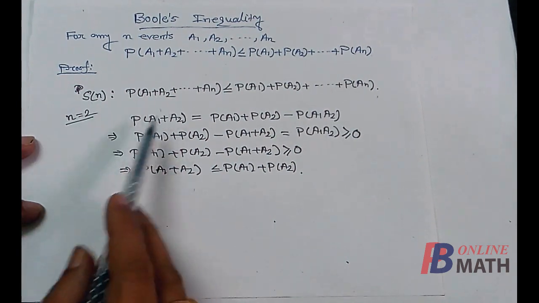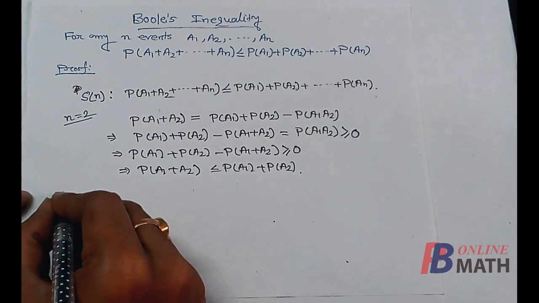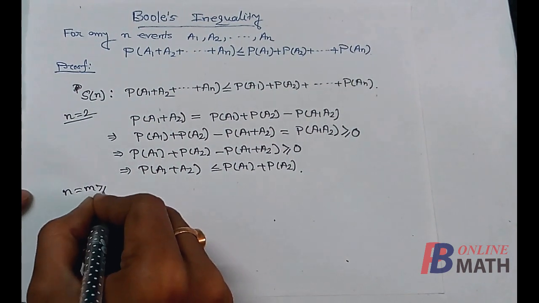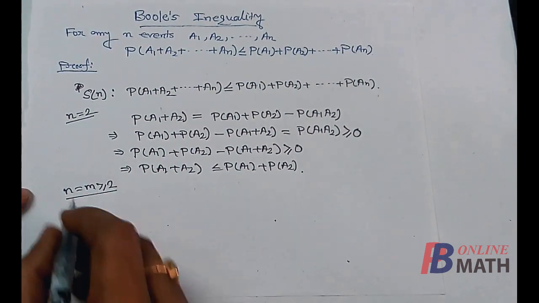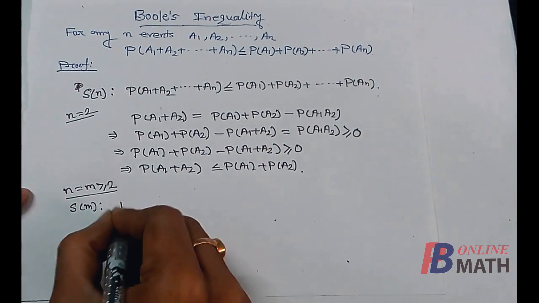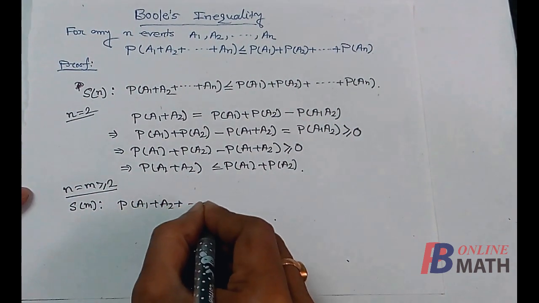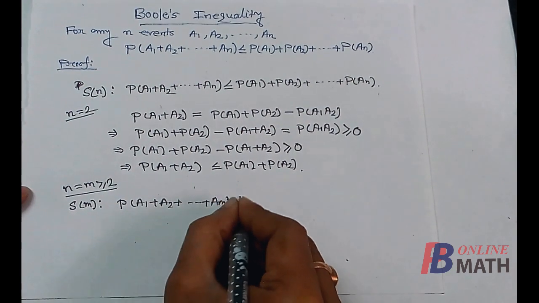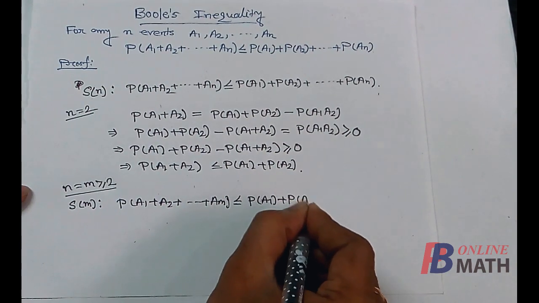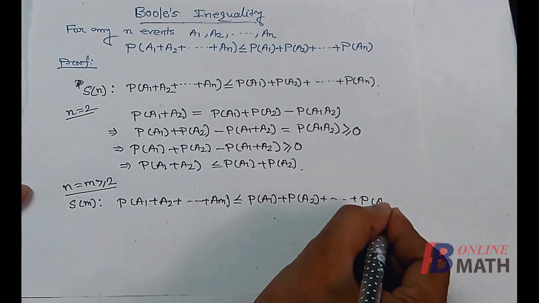So S2 is correct. Next we shall assume that the statement is correct for n equal to m, where m is a positive integer which is obviously greater than or equal to 2. So that means the statement Sm is correct. That means probability of A1 union A2 up to Am is less than or equal to probability of A1 plus probability of A2 up to probability of Am.